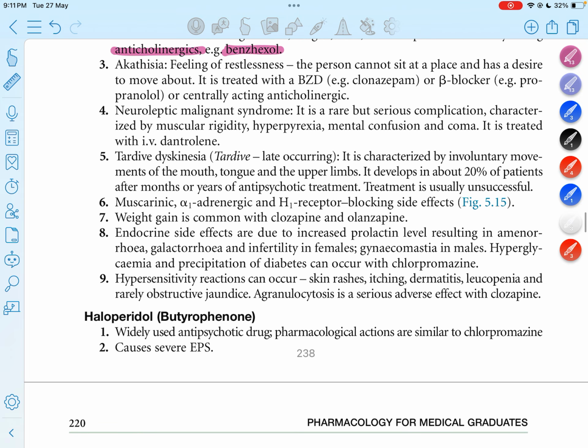Now moving on to akathisia. In akathisia, there is a feeling of restlessness, and the person cannot sit in one place and has the desire to move about. It is treated with a benzodiazepine like clonazepam, a beta blocker like propranolol, or centrally acting drugs to prevent akathisia. If the patient is feeling restless, cannot sit in a place, and has a desire to move or do something, we can treat with clonazepam, the beta blocker propranolol, or centrally acting drugs.